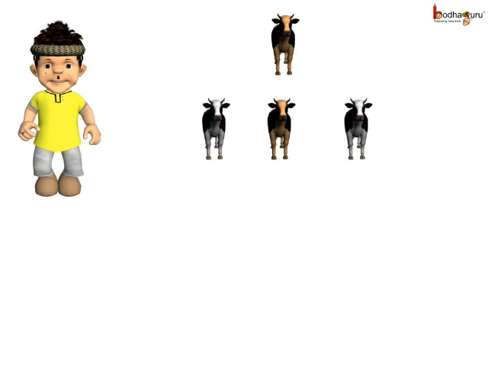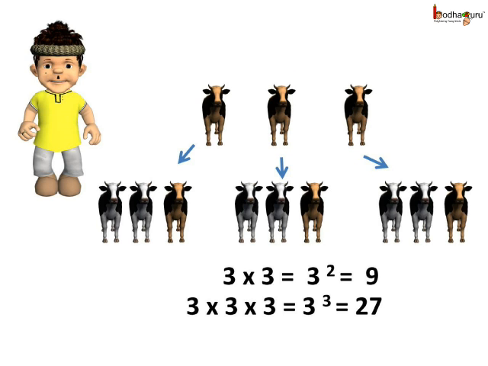Mungeri Lal planned to buy cows and open a dairy farm. He decided he would get money by selling the milk and by raising the calves born to each cow. First, he would buy 3 cows. Then how many cows would he have? Multiply by another 3, as each cow gave birth to 3 cows.